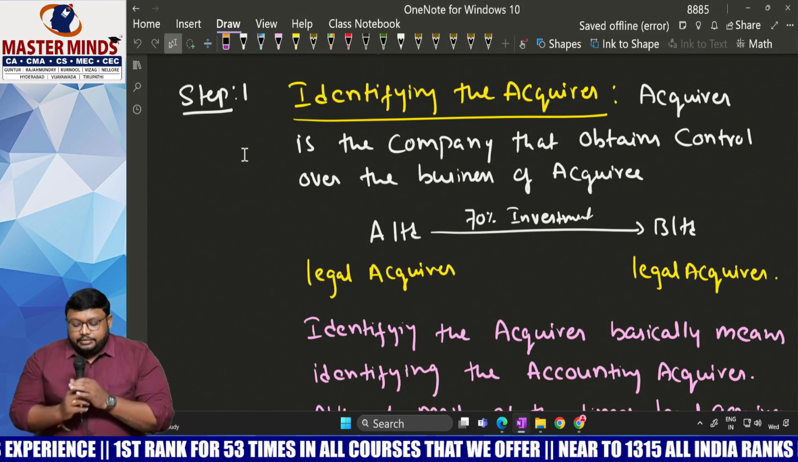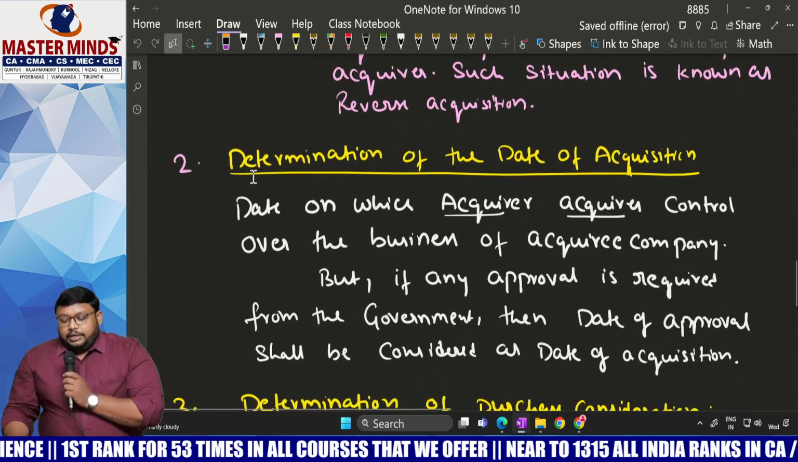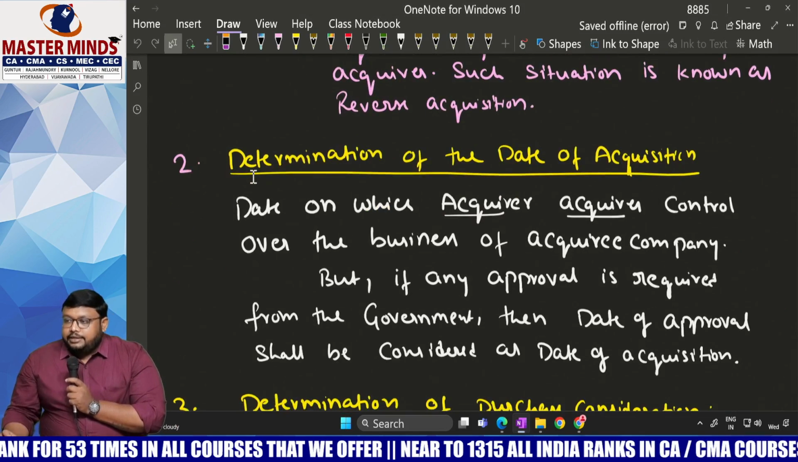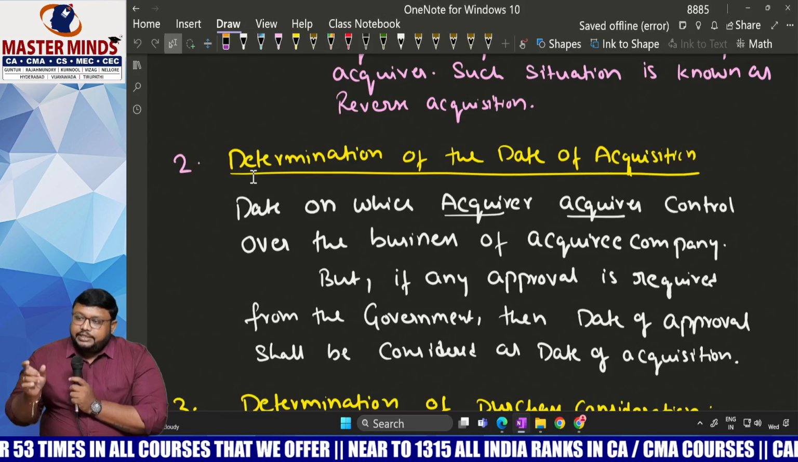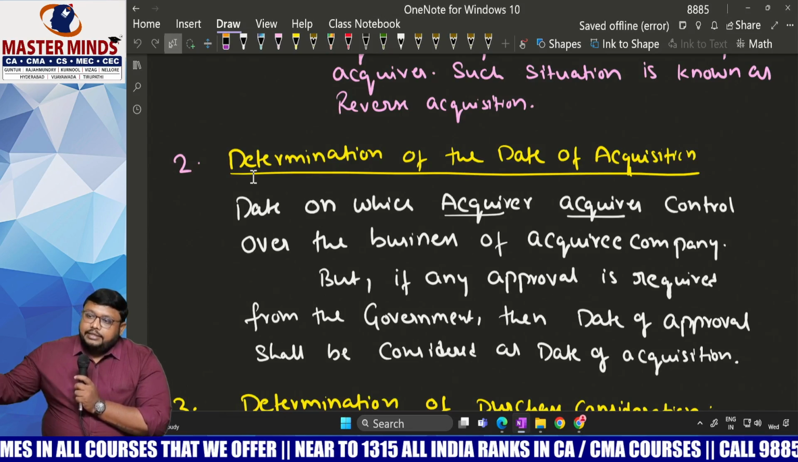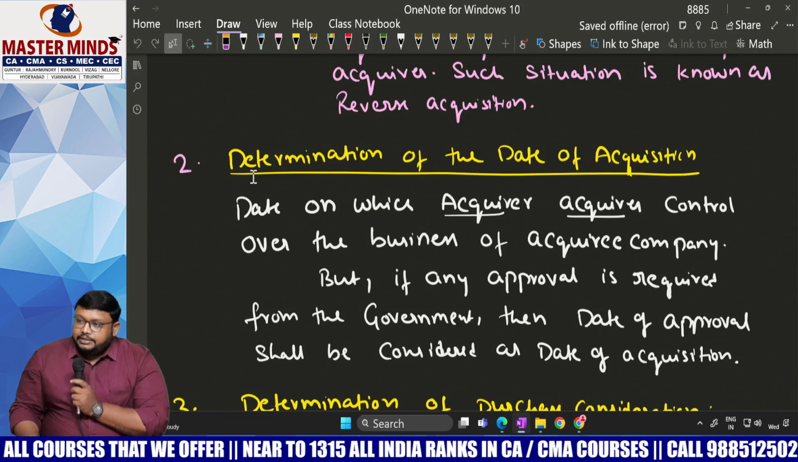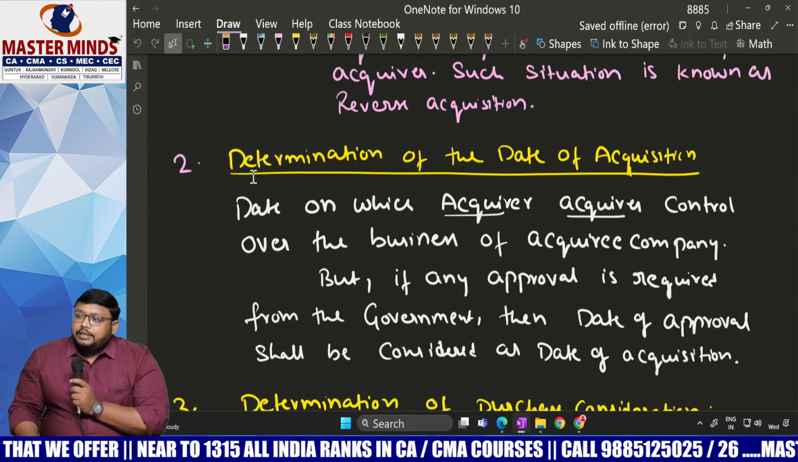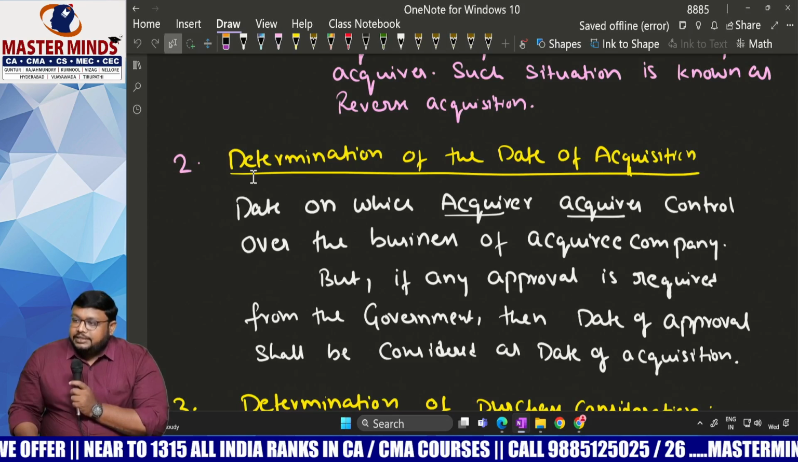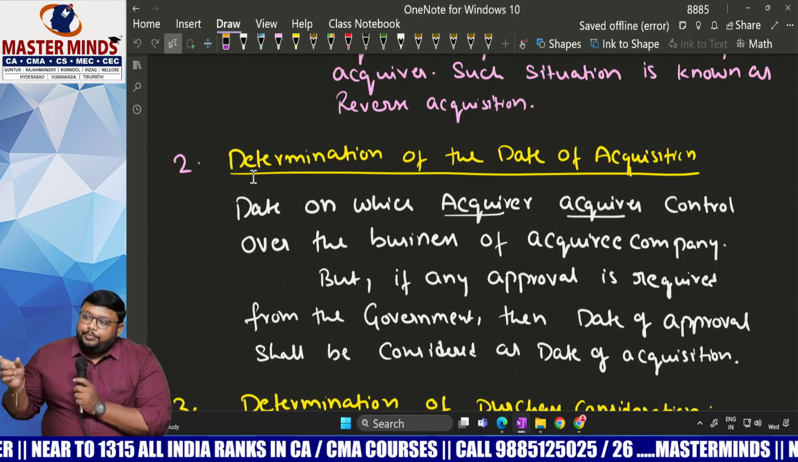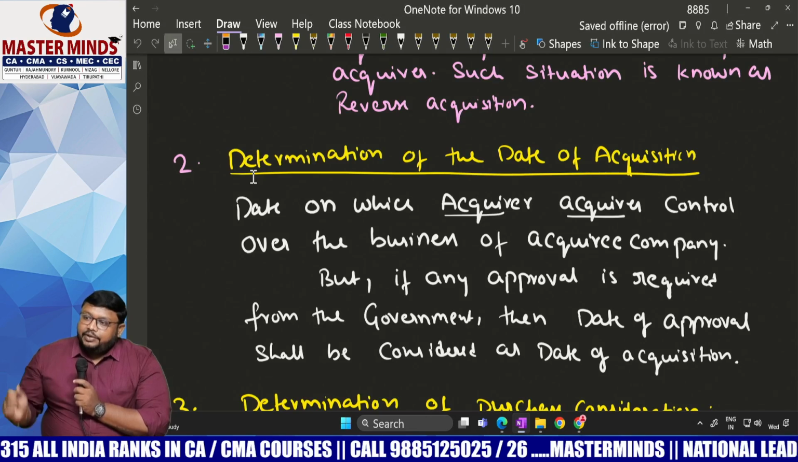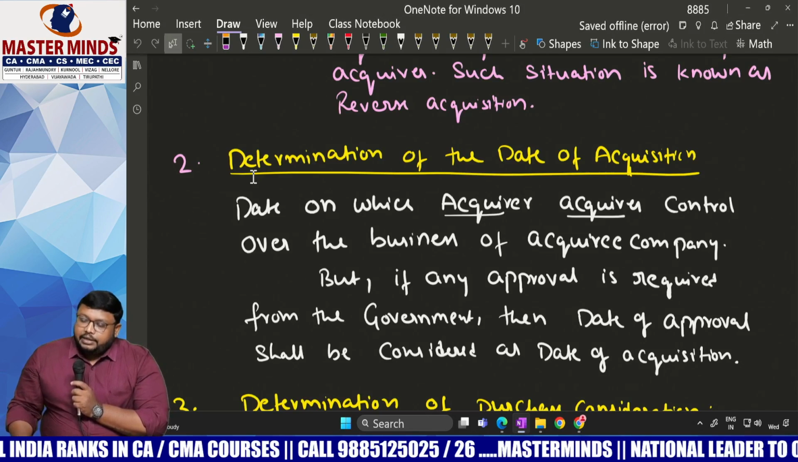And second one, determination of date of acquisition. How can you determine the date of acquisition? Generally, the date on which the acquirer attains control of the business of another entity will be the date of acquisition. In some conditions, if any government approval is required, the date on which the government gave the approval we will consider as the date of acquisition.